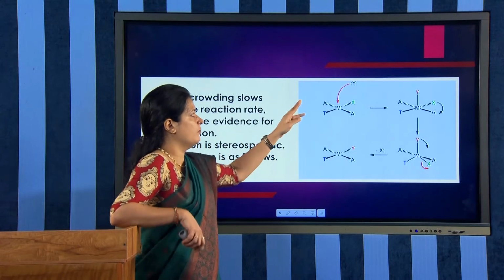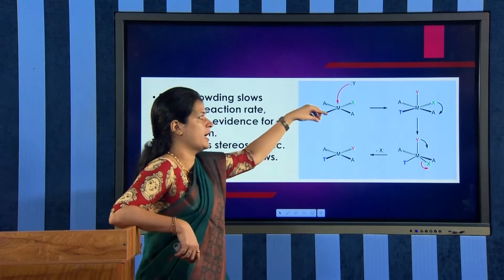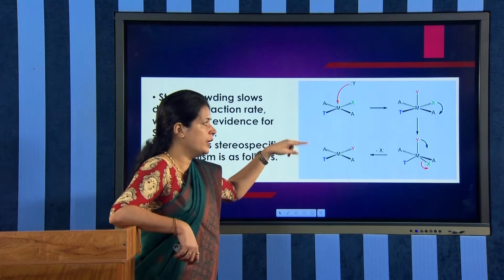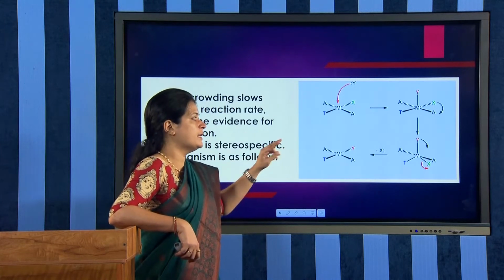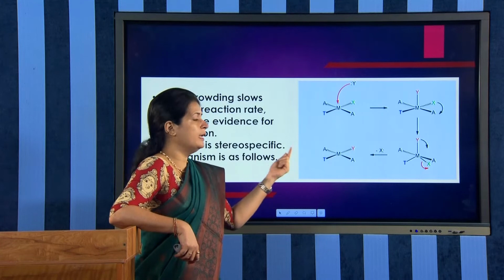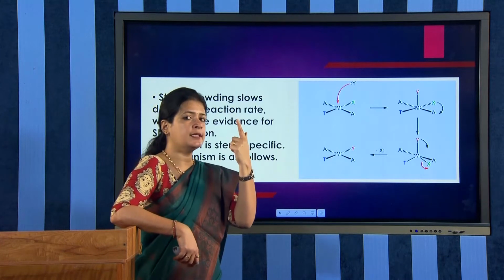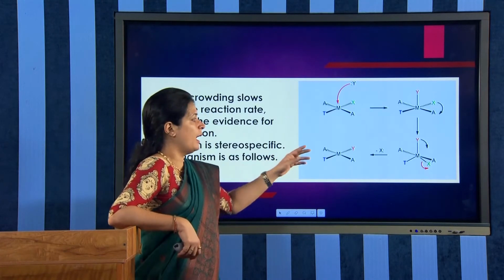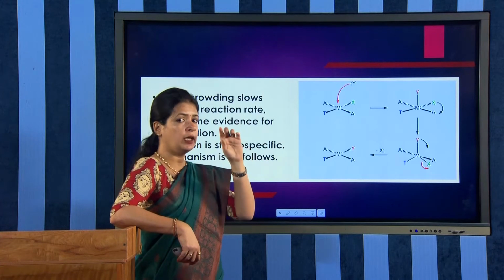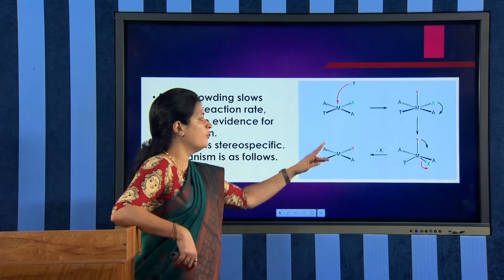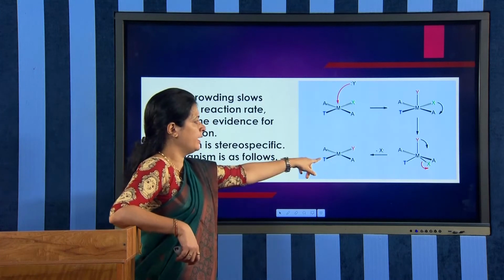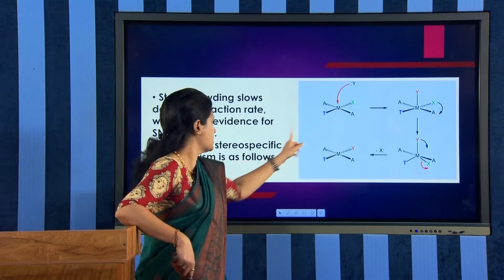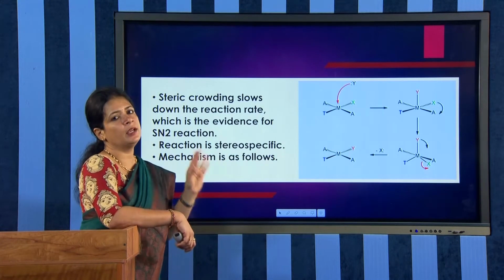Y comes above the plane and attaches to the complex to form a square pyramidal intermediate, then undergoes an intramolecular rearrangement in such a way that the leaving ligand X takes an axial position for better release. Now X is in the axial position in the trigonal bipyramidal intermediate, followed by removal of X, and finally we get the product. In place of X, Y is there in the product. That is why the reaction is stereospecific.